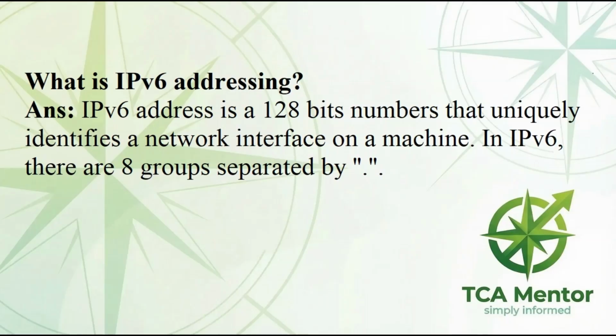What is IPv6 addressing? Answer. IPv6 address is a 128 bit number that uniquely identifies a network interface on a machine. In IPv6, there are 8 groups separated by colon.